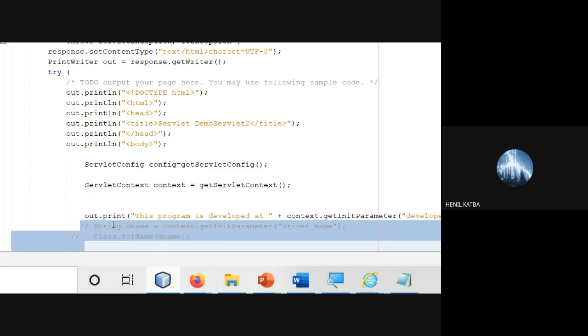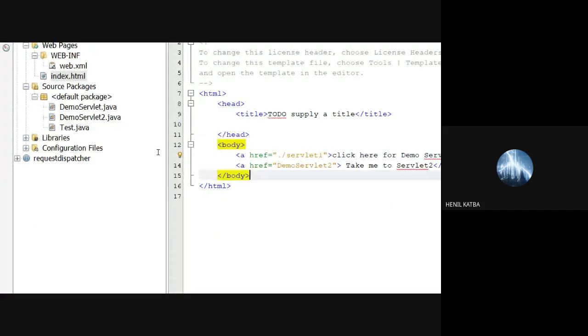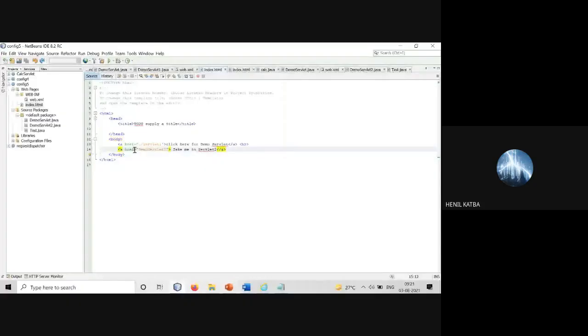Okay. Now let us run it. I have to create a hyperlink to demo servlet 2, which is created. Why is it not showing?